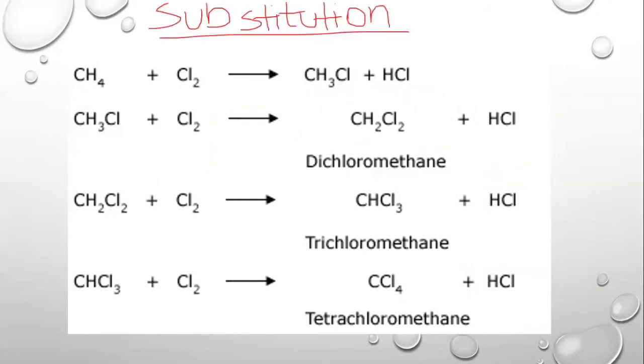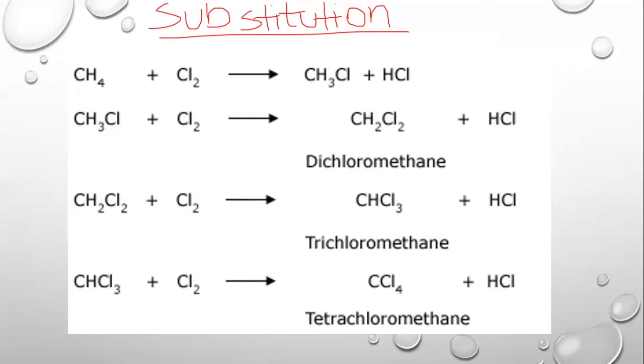The substitution reactions only take place between alkanes and halogens. What are halogens? Halogens are chlorine, fluorine, bromine, those elements that are present in group 7 of the periodic table. What happens is whenever a halogen reacts with an alkane, it will replace one of the hydrogens from the alkane to form a compound, and these will be the substituted products.